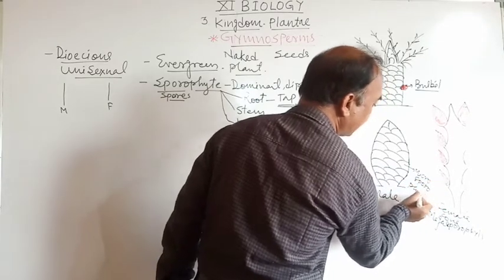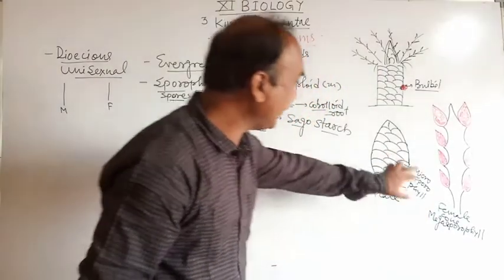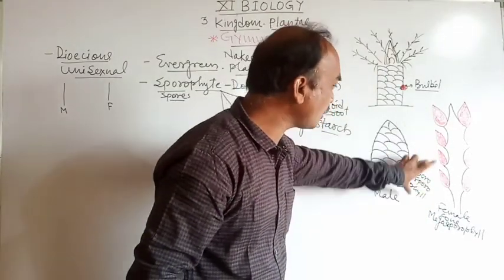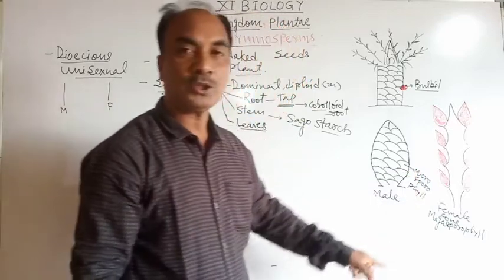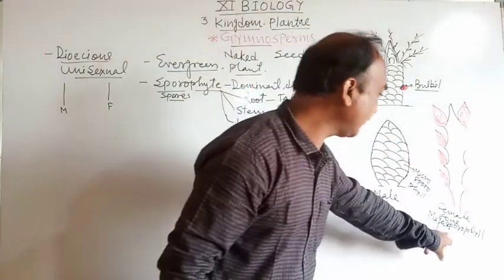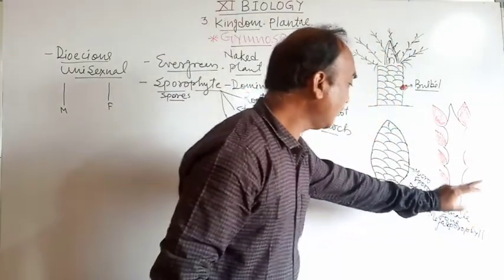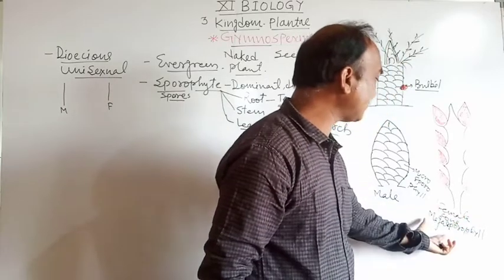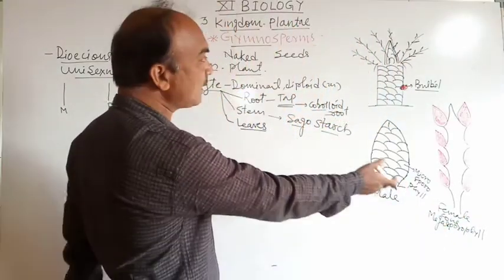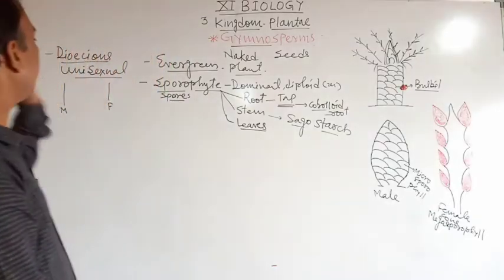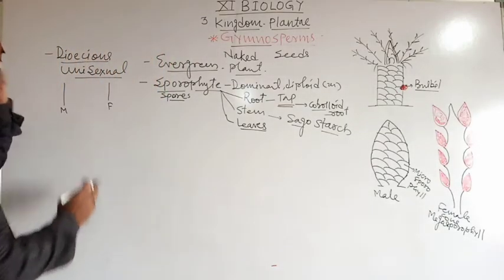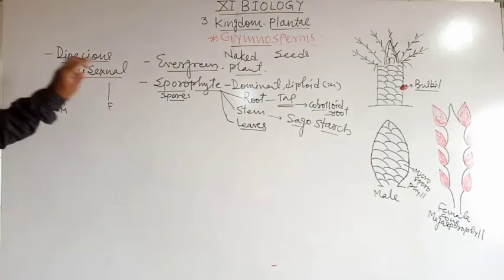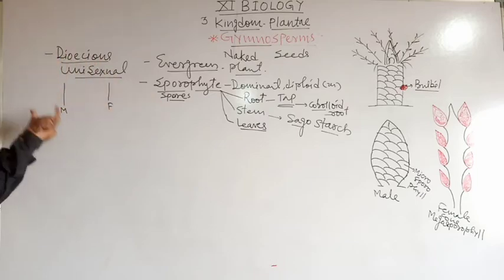Microsporophyll. Phyll means the leaves. The leaves which produce the microspore are called the microsporophyll, and the leaves which produce the megaspore are called the megasporophyll. Means the cycas plant is separate: the male cycas plant is separate and the female cycas plant is separate.